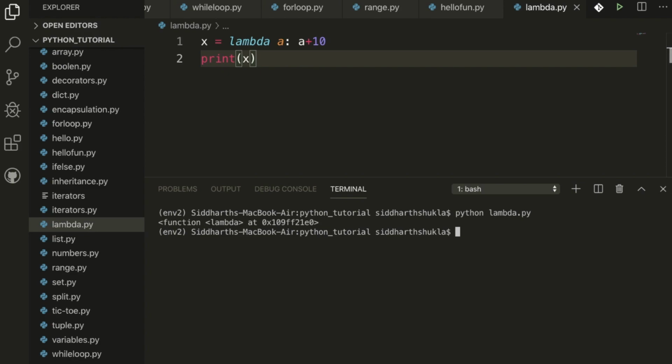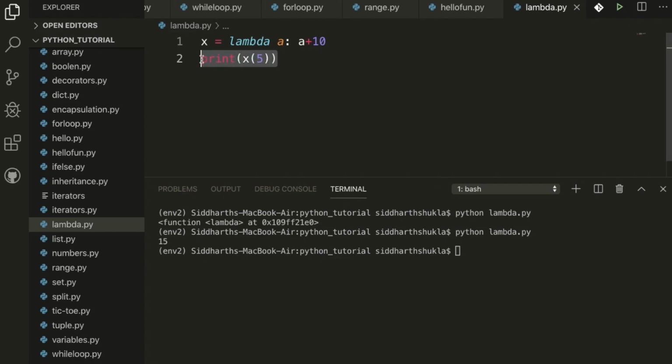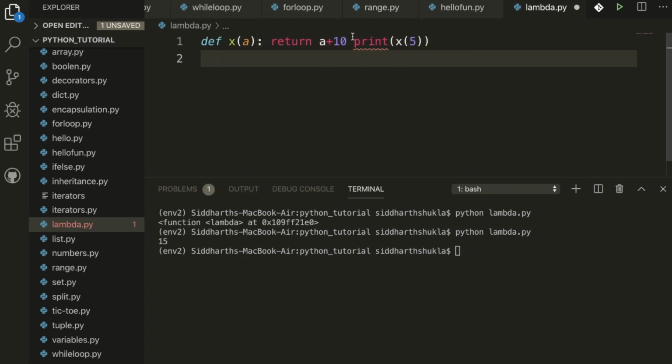We are not passing the value of a, so we need to call x and pass it, for example 5. Now check, we get the exact result, 15, because we passed the value of a as 5, so 5 plus 10 is 15. If you also want to print on the same line, you can do that too.